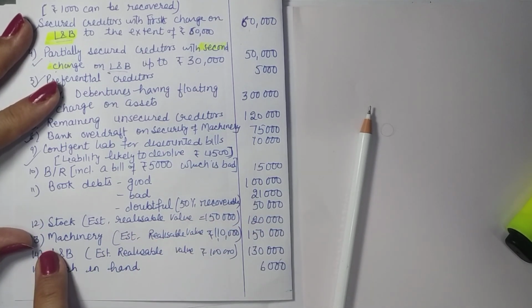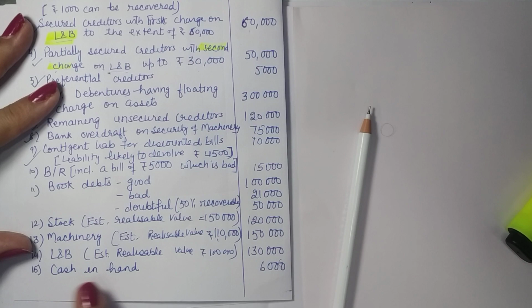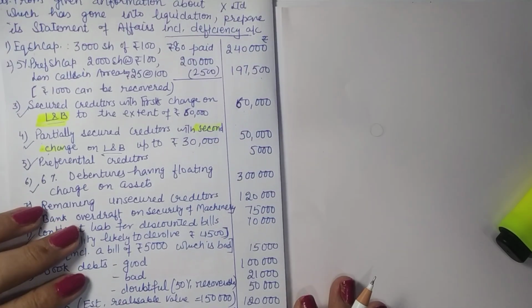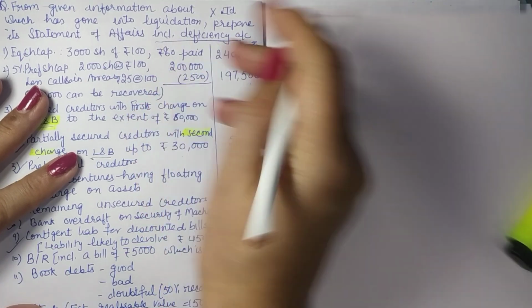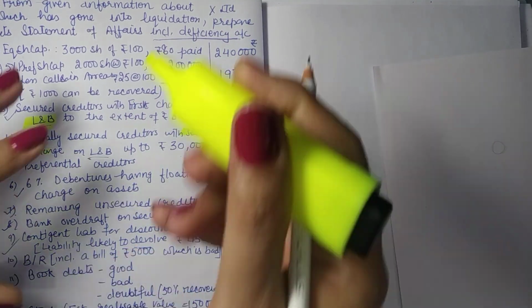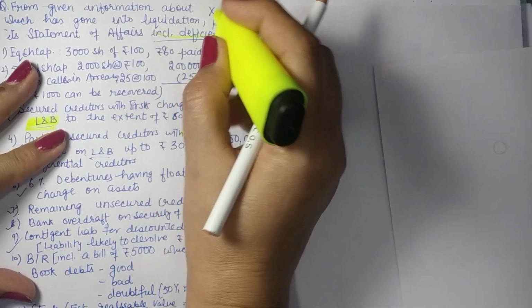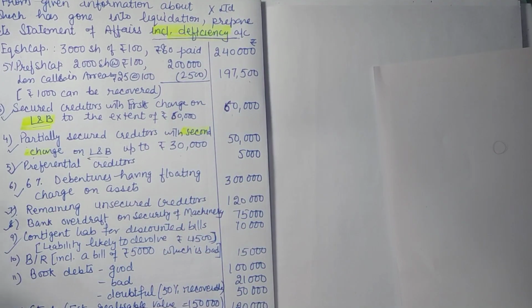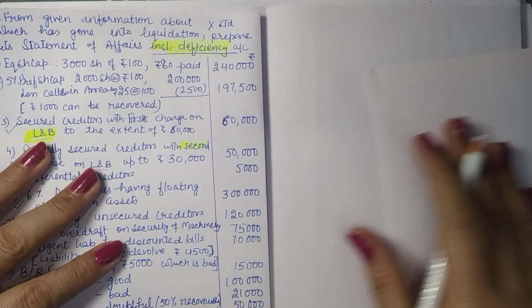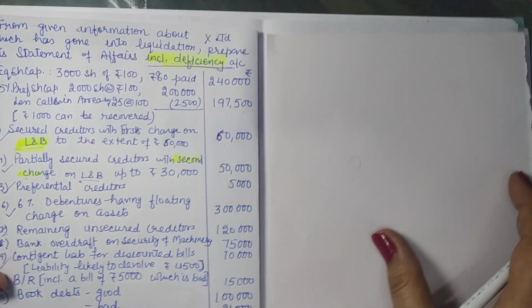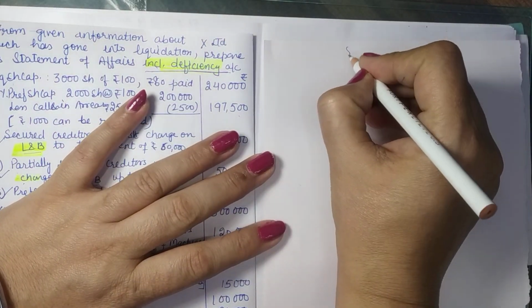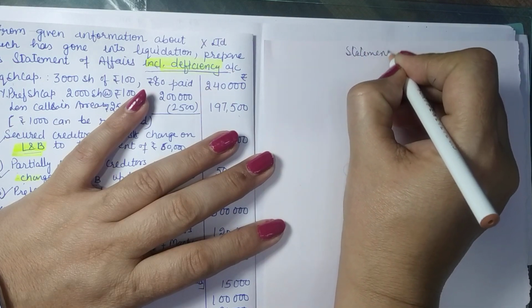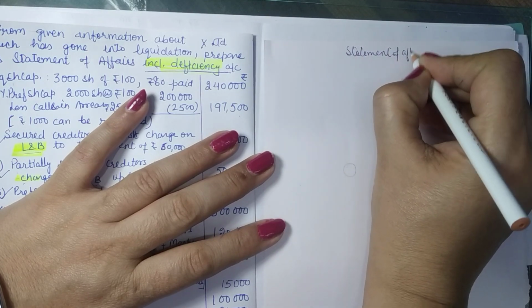Stock is there, machine is there, land and building is there, cash in hand is there. Since our question has specifically asked to prepare the deficiency account, to prepare it we need the profit or loss as per the balance sheet, that means on the date of liquidation. So we need to prepare a balance sheet.